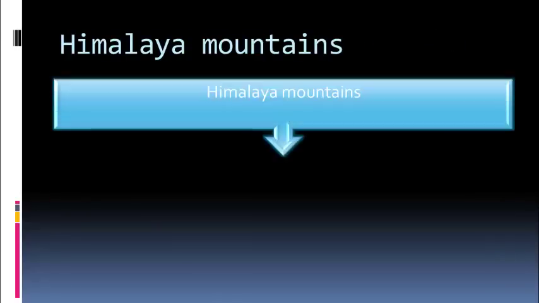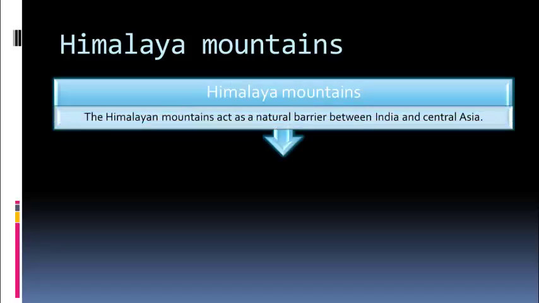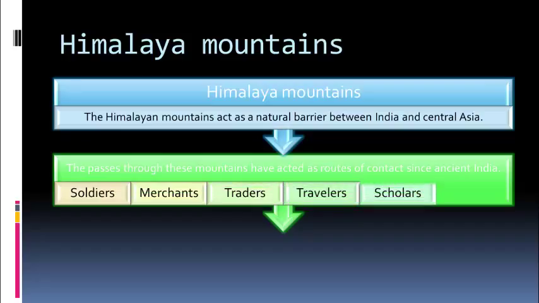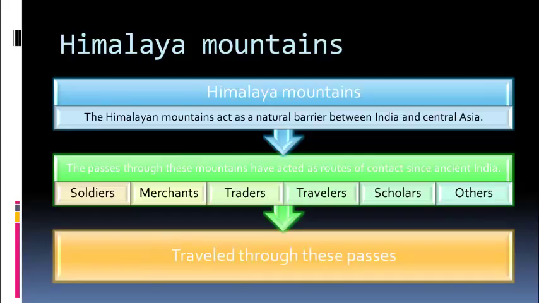Himalaya Mountains. The Himalayan mountains act as a natural barrier between India and Central Asia. The passes through these mountains have acted as routes of contact since ancient India. Soldiers, merchants, traders, travelers, scholars, and others travel through these passes.